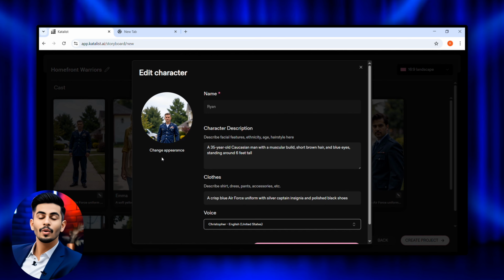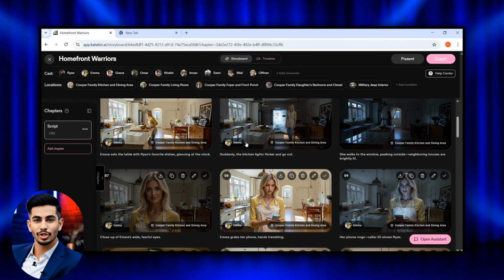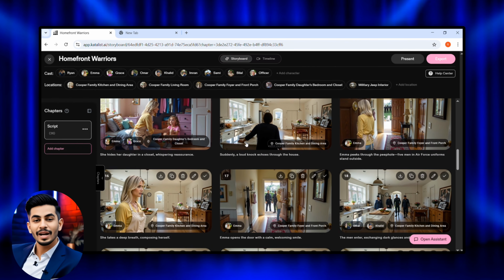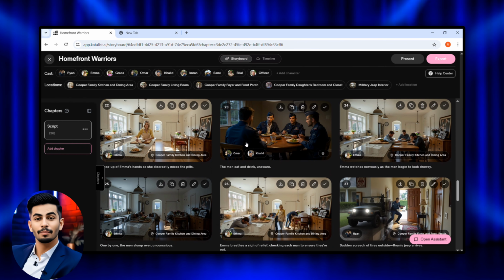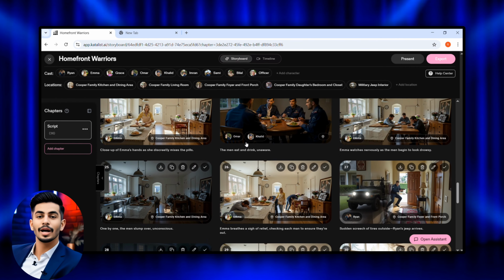And look at this, guys, within a few seconds, the tool has generated high-quality images for every scene, with my character perfectly consistent throughout the video. That was honestly super impressive. The best part is, you can still edit or customize any image however you want.